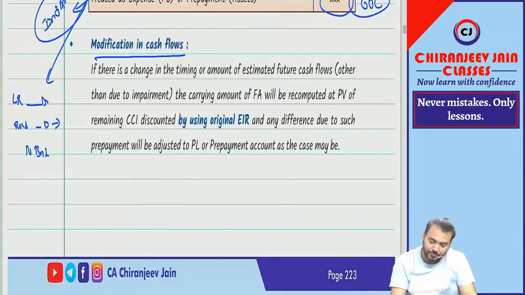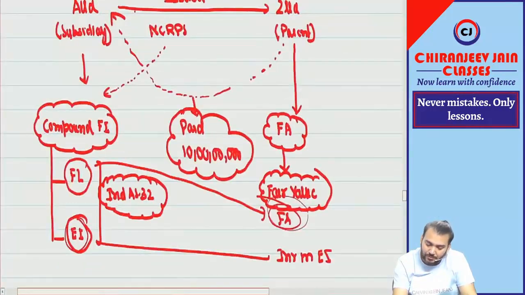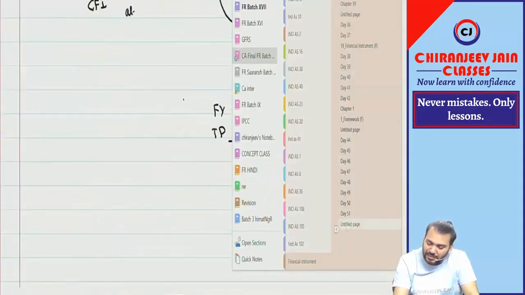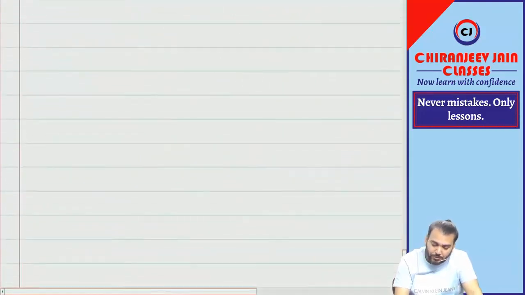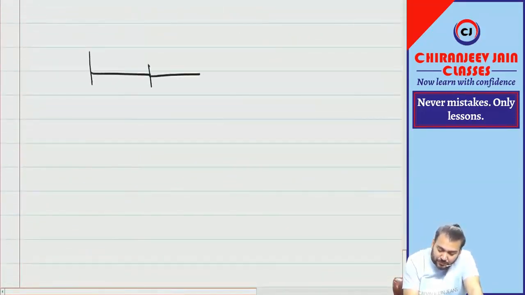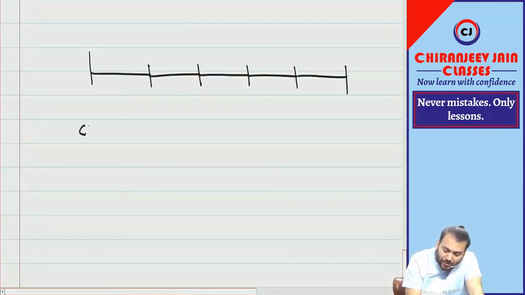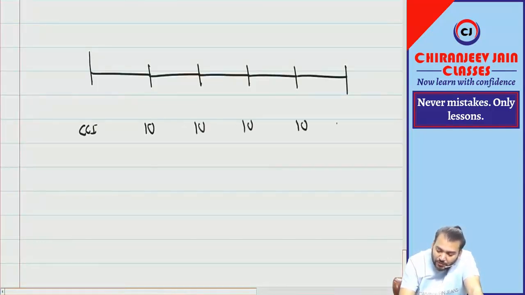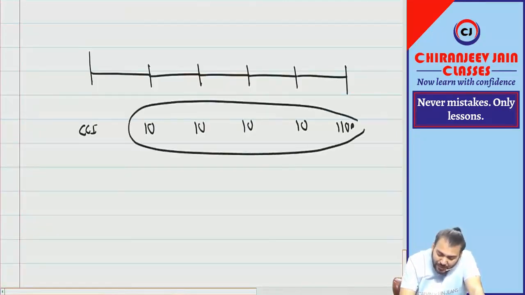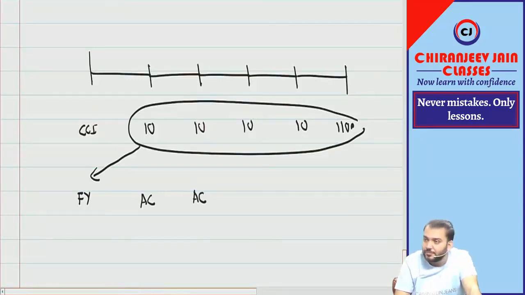Understood? Let me take one example. Suppose initially there was a 5-year contractual cash inflow of 10,000, 10,000, 10,000, 10,000, and 1,10,000. Initially we calculated the present value of this. This becomes the fair value. Then we calculated the amortized cost.